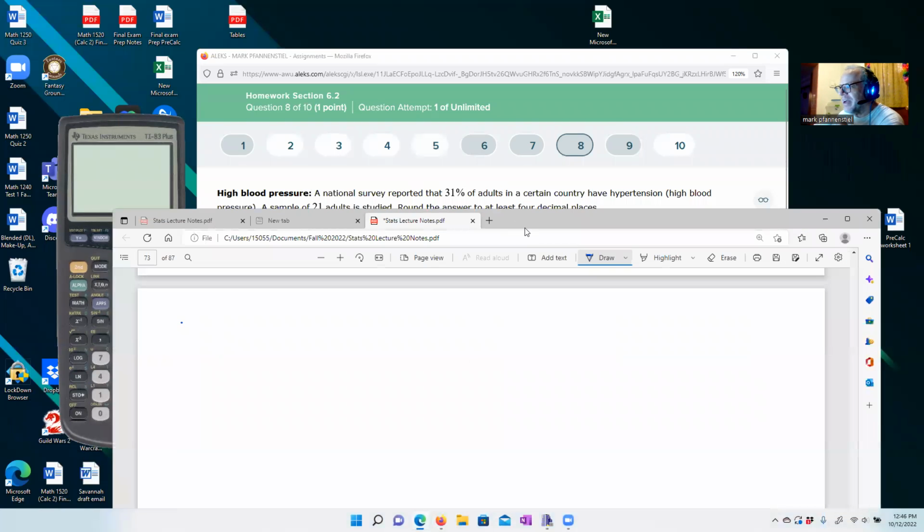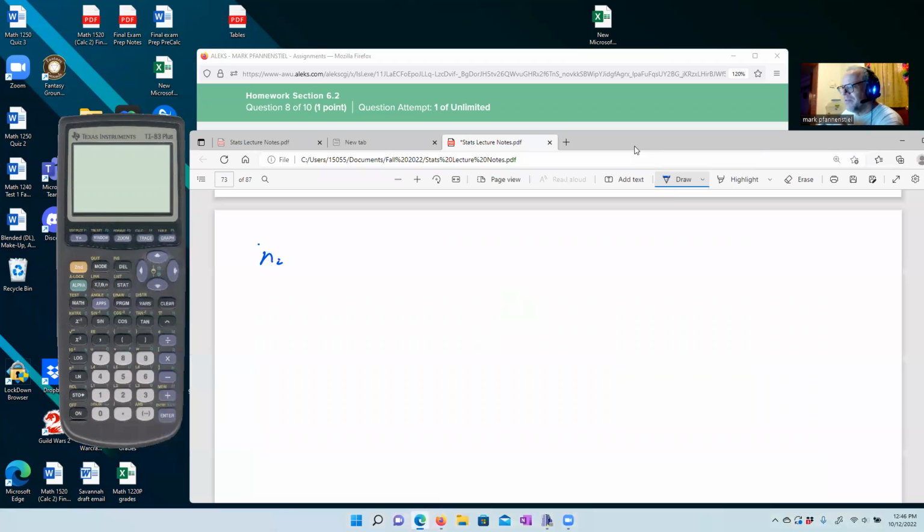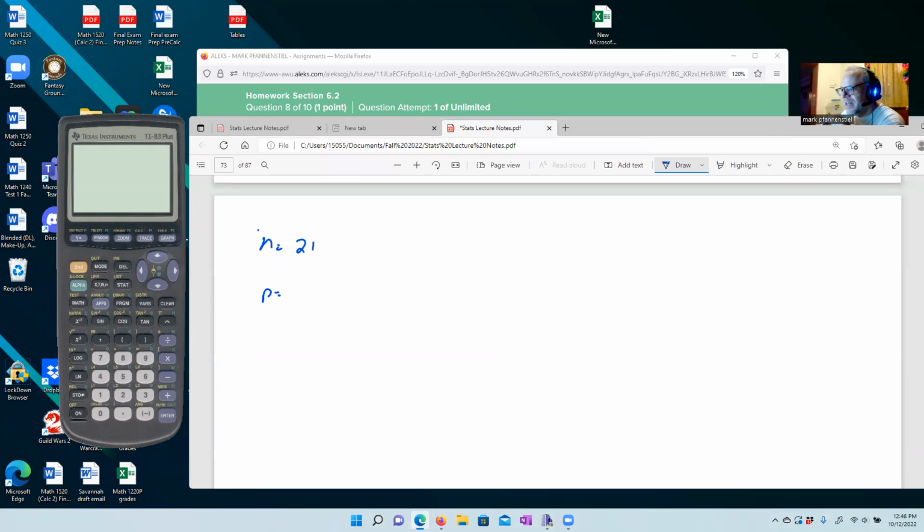So things that we have to worry about here. Okay, the scenarios are pretty much going to stay the same for this. So our n, how many people are they studying? They want 21 people, so n is going to be 21. Our p, we're just going to take the sample of the survey and say, okay, 31% of adults have hypertension. And whatever they decided what hypertension is, that's what they decide.